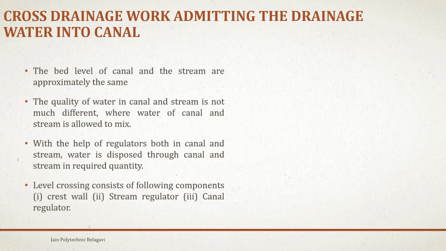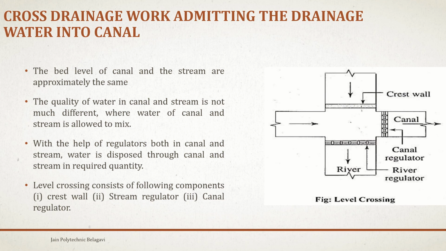Level crossing consists of the following components: crest wall, stream regulator and canal regulator. So this is a typical figure showing a level crossing, where from left side to right side the canal is being passed, and from top to bottom it is the river or the stream passing, and at the top we have the crest wall, at the bottom the river regulator, and on the right side the canal regulator is situated.